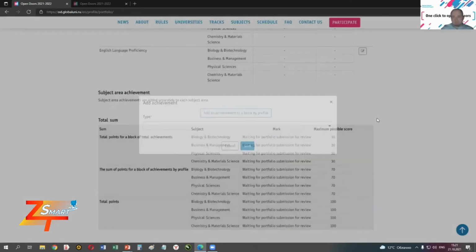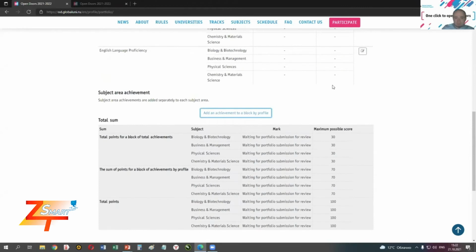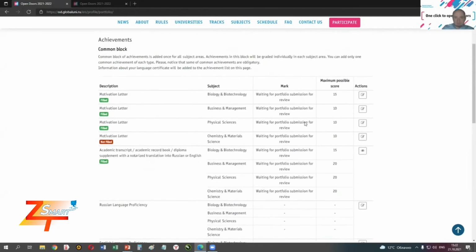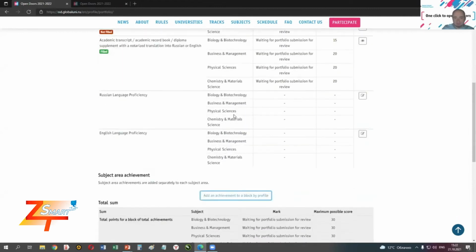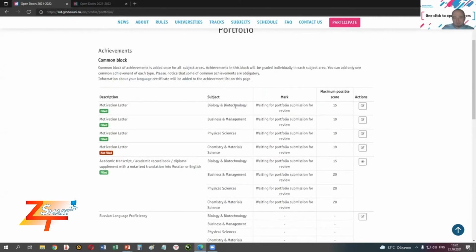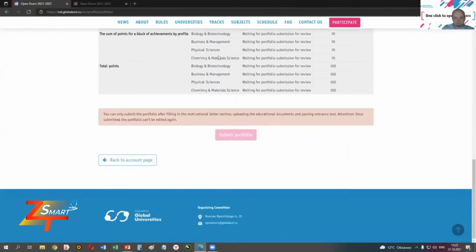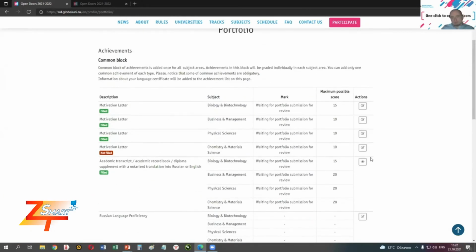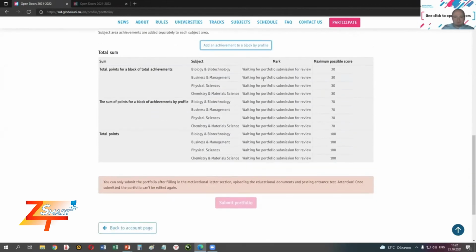Please note that the motivational letters have to be filled in separately for each subject area you choose, but all the achievements have to be placed here, and each achievement will be evaluated by the jury of every subject area that you choose, so that in every subject area for the same achievement, you can get a different amount of points. So, all right, let's pretend that we have filled our portfolio, that we have filled all our achievements.